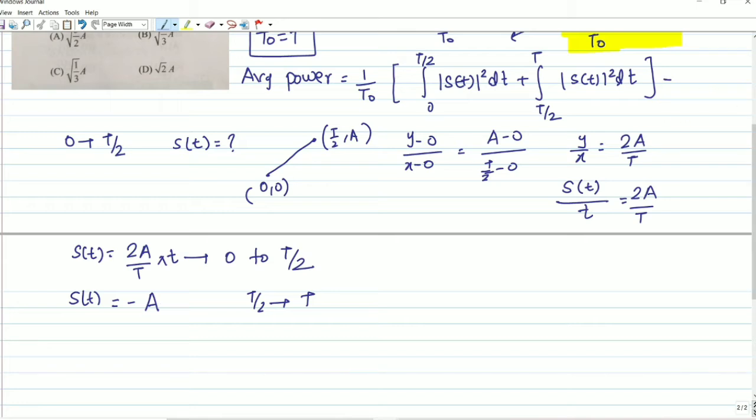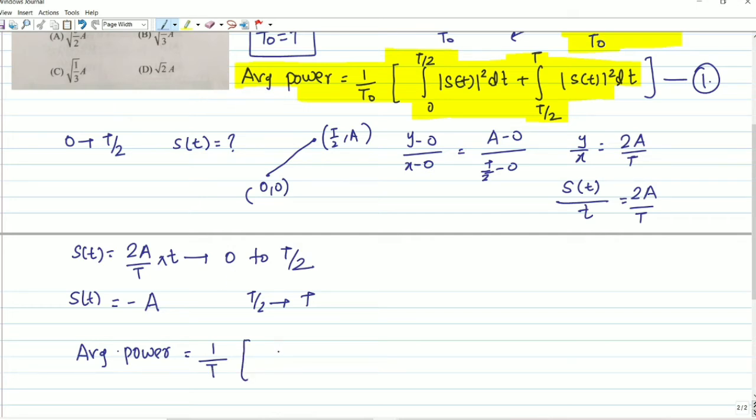Focus on this formula. Now we are going to put the value of s(t) in this formula. Understood? Let me put the value of s(t). Average power will be equal to 1 by T naught, and T naught will be equal to T, because we have found the fundamental time period.